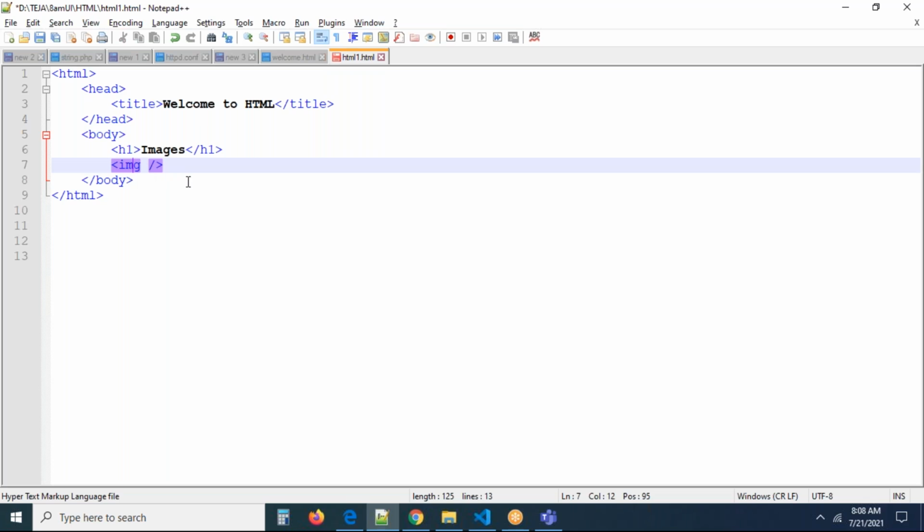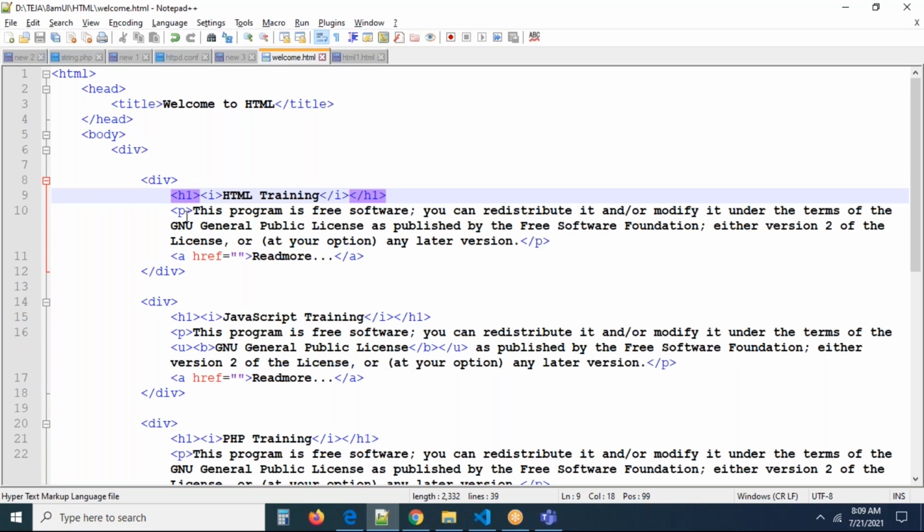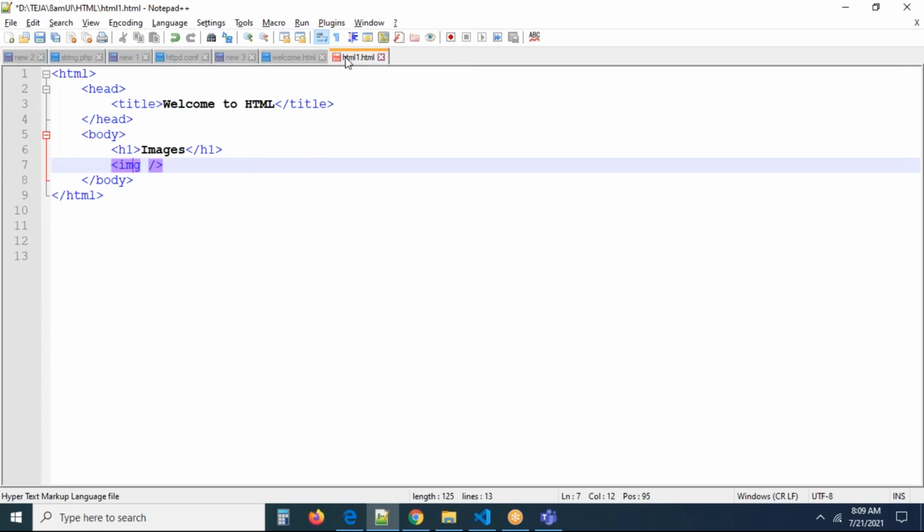There are so many elements. For every element, now you can see head, title, body, h1, image. Yesterday we used some other elements like the anchor with href and a div element, h1, i tag, paragraph tag, italic tag, u tag. We used many tags. But I want to tell you one thing. Every HTML element may contain some attributes. What is an attribute, guys? Why should I provide an attribute?